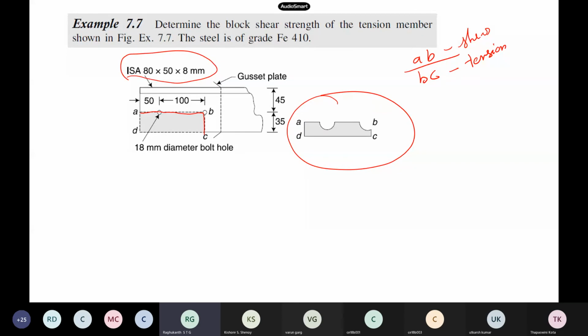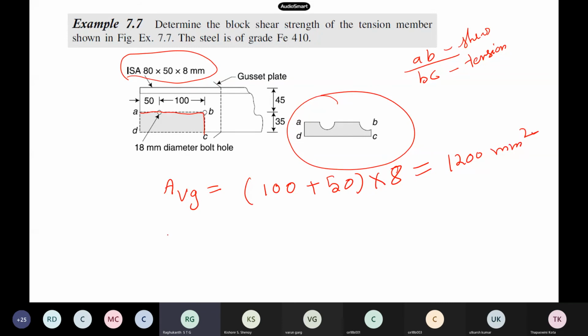So now you have to calculate the areas. Avg, the gross area basically. All the dimensions are here, 100, 50, everything is there. So 100 plus 50 multiplied by 8. This is the gross area of the shear plane we are calculating. So 1200 mm square.